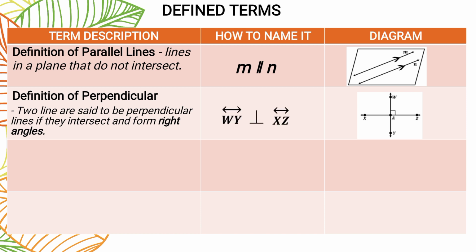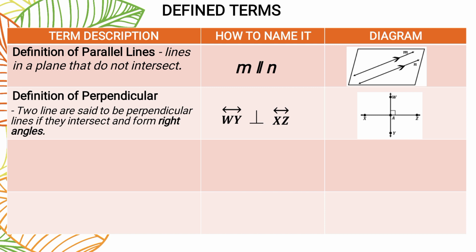Ano po? So in our example, it is written as line WY is perpendicular to line XZ. The symbol for line, yung nasa taas natin, dalawang guhit, and then the symbol for guhit and then dalawang arrow. And then the symbol for perpendicular is the inverted T. Binaliktad na T, ayun po yung symbol natin sa perpendicular.